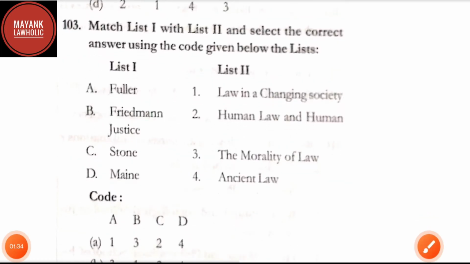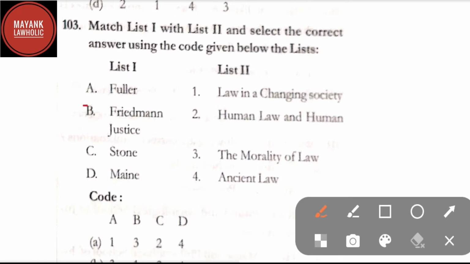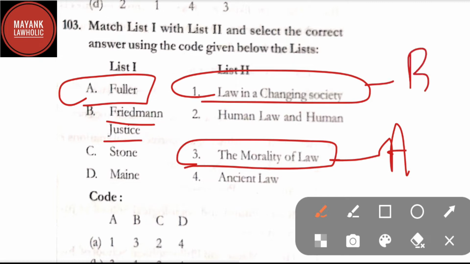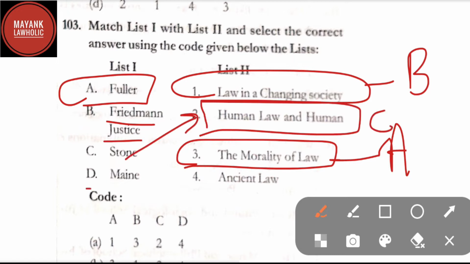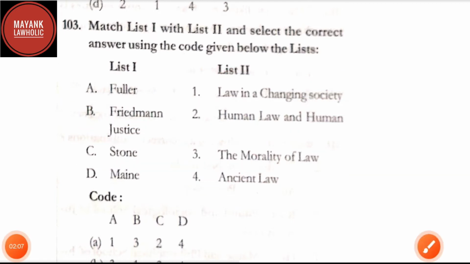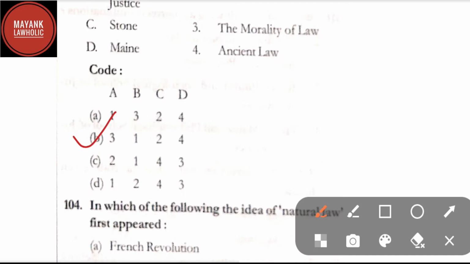Another question, that is question number 103, is also about matching list 1 and list 2. So let's get started. Option A, Fuller. Fuller talks about the morality of law. Whereas Friedmann talks about law in a changing society. And Stone talked about the province and function of law. And Maine talks about ancient law. So by going through these matches, the correct answer here is option B.